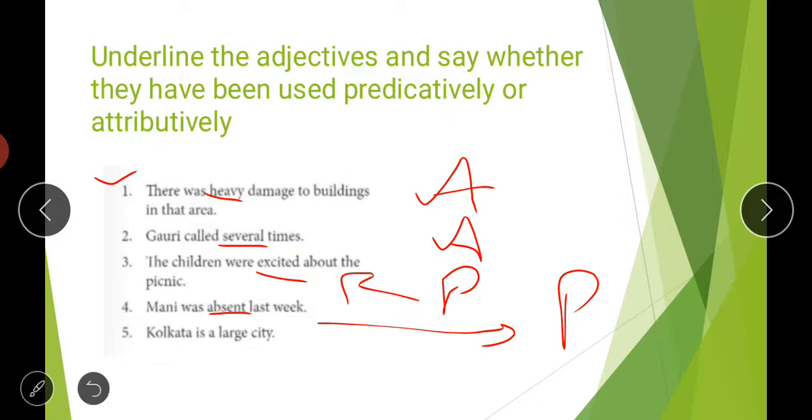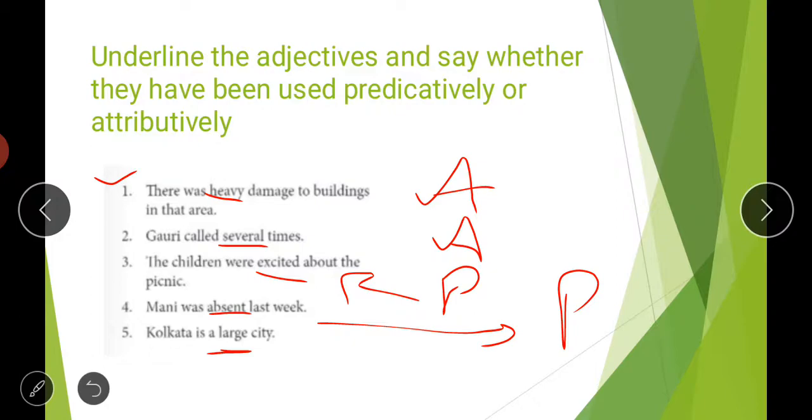Then, Kolkata is a large city. Large means we are defining the size of the city, whether it is large or small. So large is your adjective. It is coming before the noun city, so it is clear that it is used attributively.